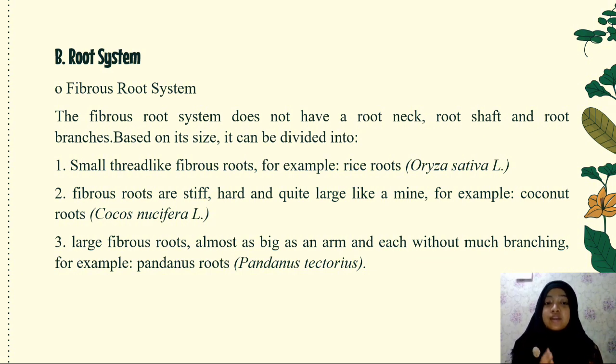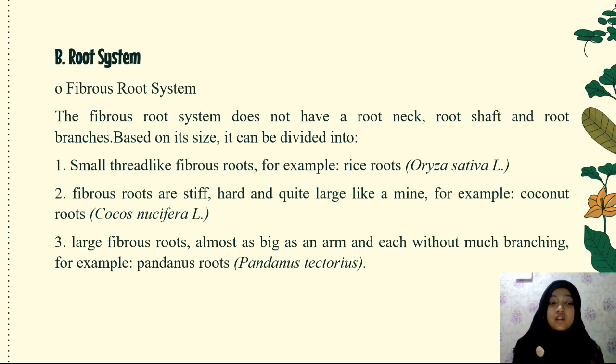Based on its size, it can be divided into: Number 1, small thread-like fibrous roots, for example, rice roots or Oryza sativa. Number 2, fibrous roots that are stiff, hard, and quite large, for example, coconut roots or Cocos nucifera.